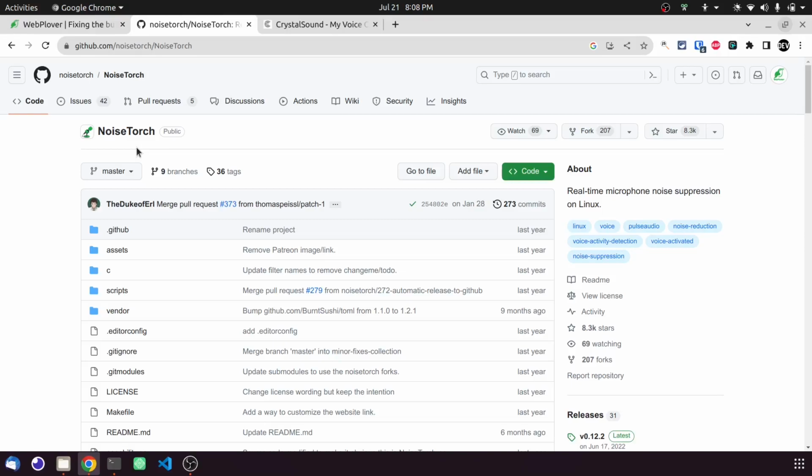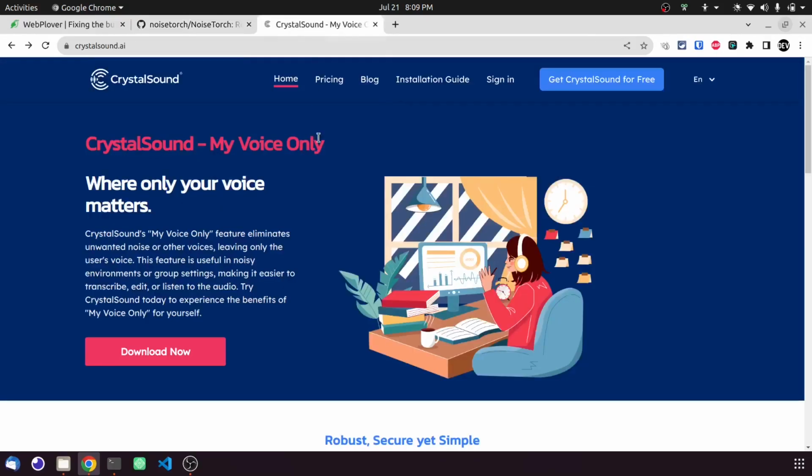So this is also good. I used it, but it's not very good. It reduces the background noise but does not completely remove it. So I used it, but in my opinion it's not so good. Therefore I will use another one, this one, CrystalSound.